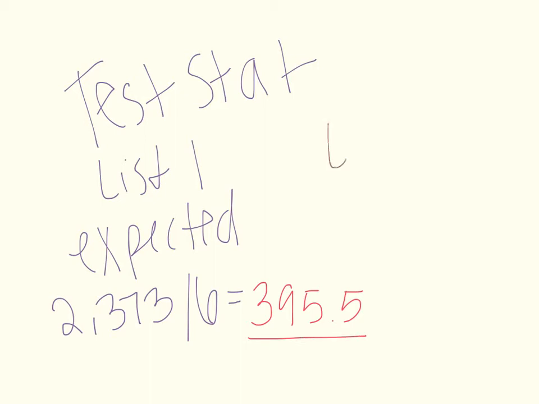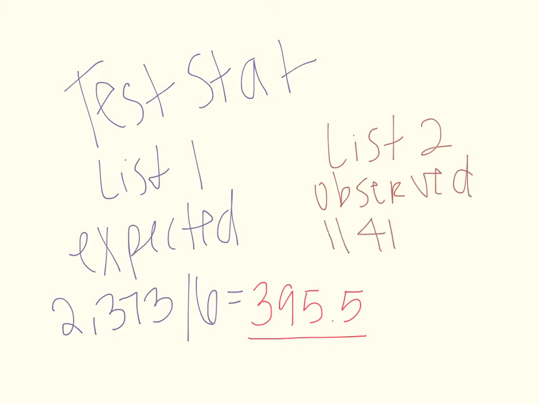In list 2, you are going to put your observed data. Your observed data is what you see right on the graph. So you'd put 1141, 683, 184, and so forth. On the next slide, I will place the data again in the data table and an example of it in list 1 and list 2.